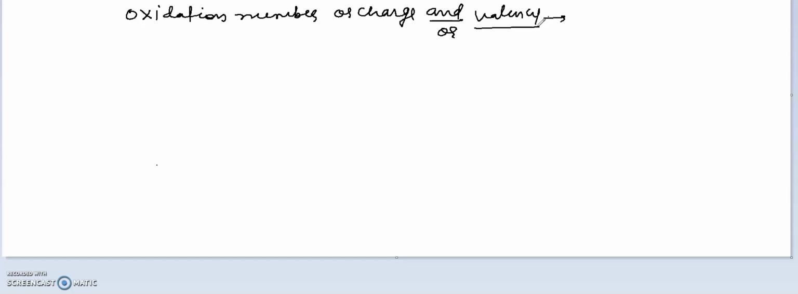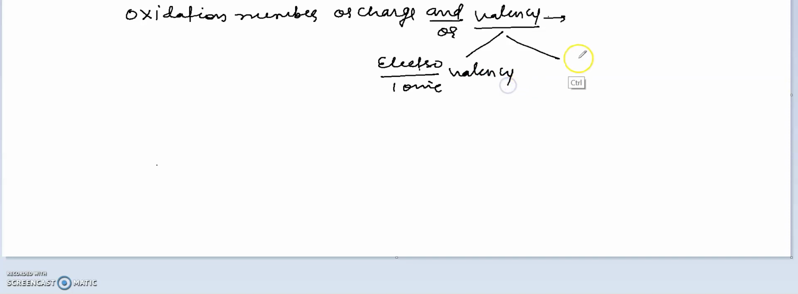What is the classical or old definition of valency? The combining capacity of an element is called its valency. There is one more definition for valency. Valency is simply the number of valence unpaired electrons, and only those valence unpaired electrons can take part in the bond formation. We can classify valency into two classes. One is electrovalency or ionic valency, and the second is covalency.